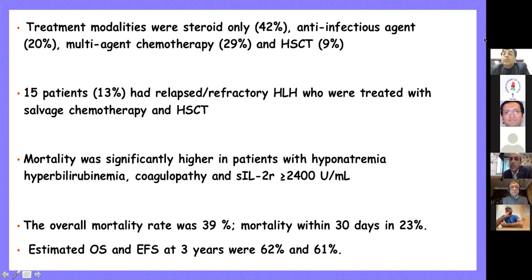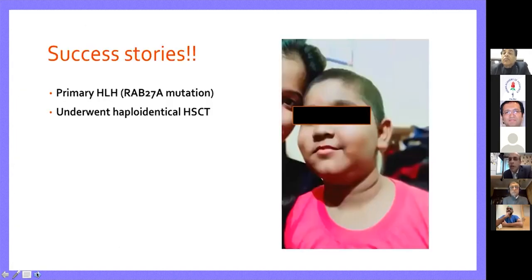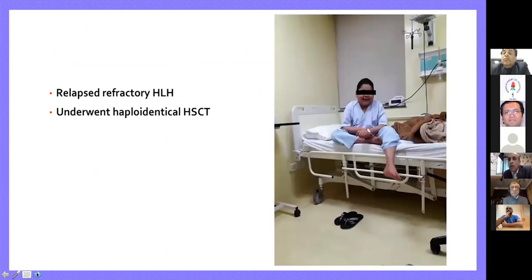It is to be noticed that if these patients present with severe hyponatremia, hyperbilirubinemia, coagulopathy, or very high serum interleukin-2 receptor, they carry a poor prognosis. And these were the findings from our paper. And we did have high mortality. And believe me, we are getting smarter by the day in picking this disease early and appropriately managing this condition. So we have many success stories to share of patients who have undergone transplant for difficult HLH, and many more who have been treated for secondary HLH by identifying the correct trigger and managing that appropriately.